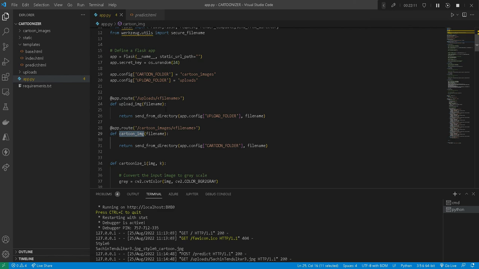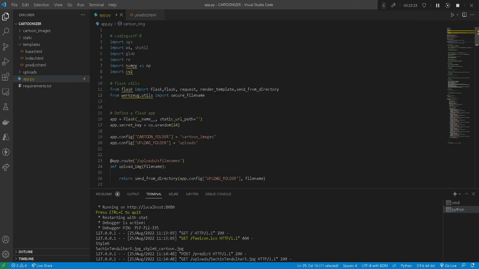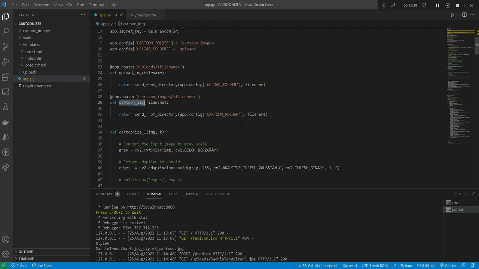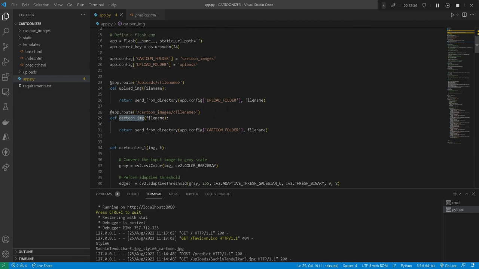If we want to plot anything which is not in the default folder, or if it is present in a custom folder, we have to define it like this, where we use the send from directory method, which is defined in Flask. From Flask, this send from directory method is there. And here you have to supply your configuration, from which folder you want that file name to appear. For the upload folder, we are using upload image, and with the upload folder it is finding that file name.